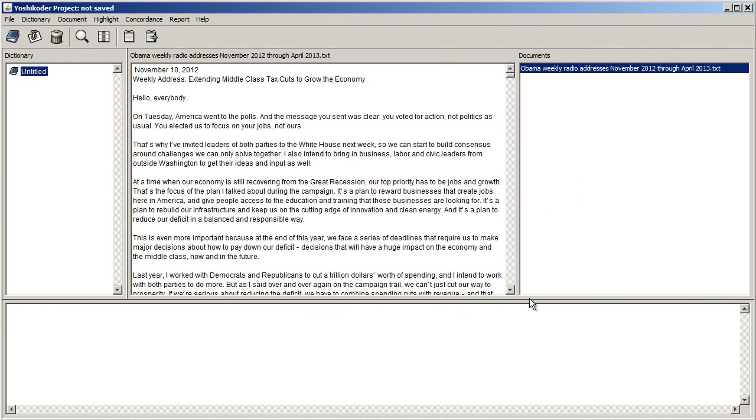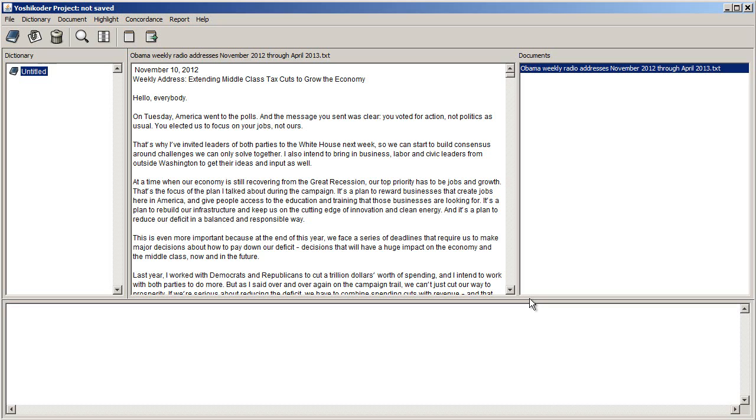Now, sometimes when you do this kind of a task, you have a particular theme in mind and you want to know how often that theme or words representing that theme occurred. You can certainly take that approach, and I'll show you in a moment how to do that. But another way to approach it is to be more open-ended, to ask Yoshikoder to tell us what are the words that are most often mentioned in this collection of documents.